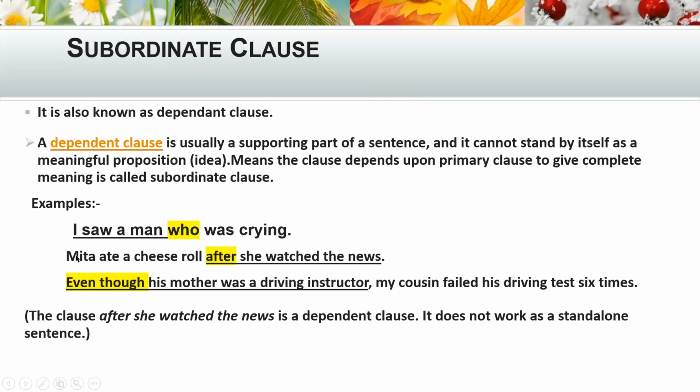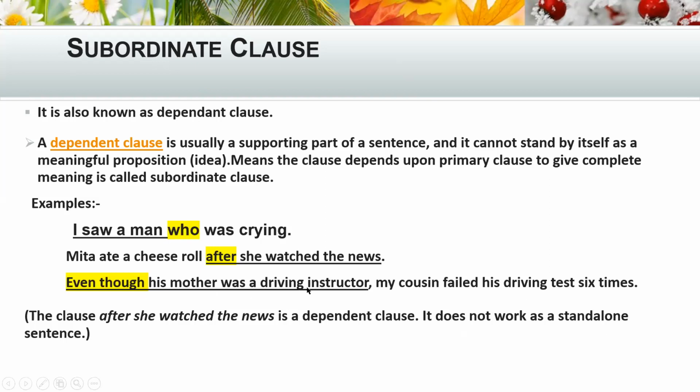Okay, Mita ate a cheese roll after she heard the news. After she heard the news, what happened? Mita ate a cheese roll. This means this part is depending upon the previous one, the main clause. So it is a subordinate clause.